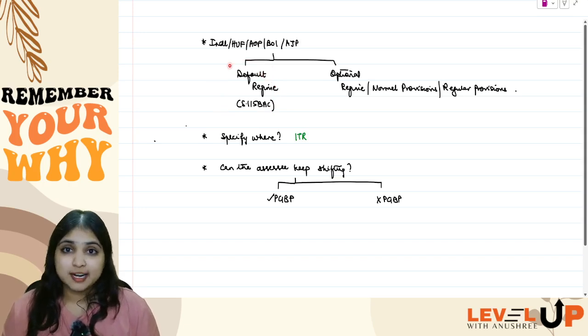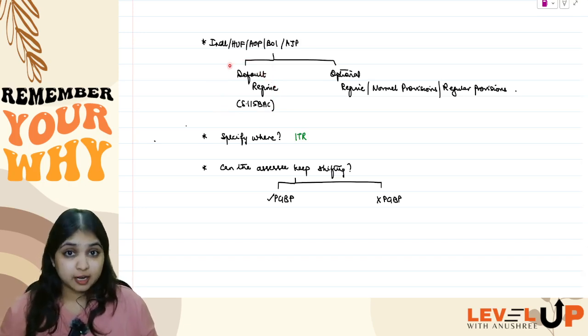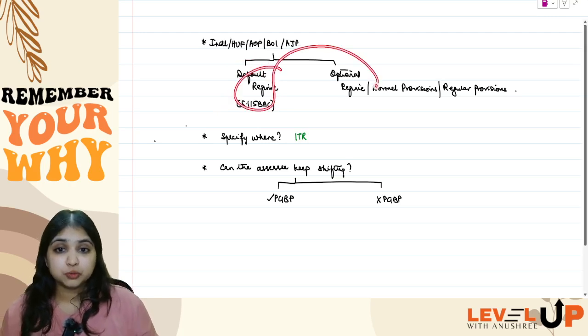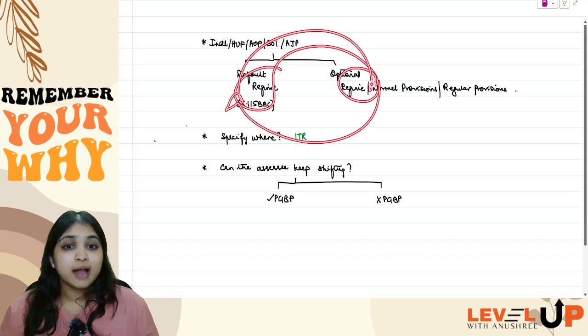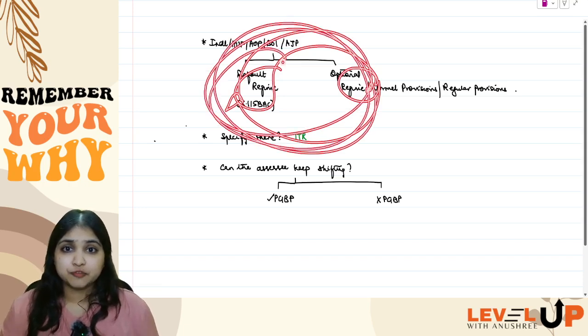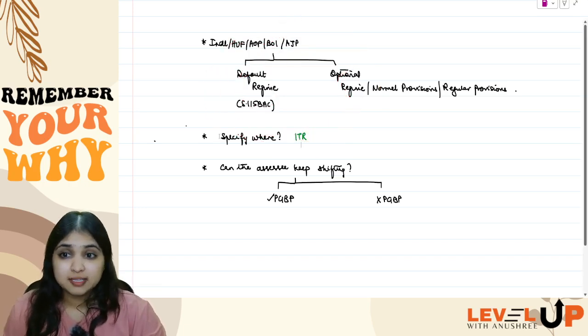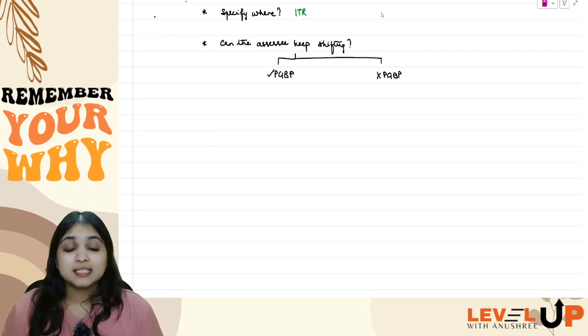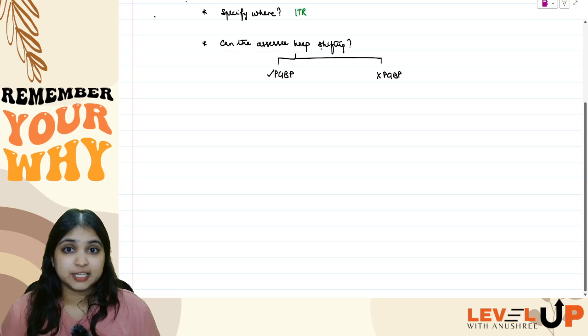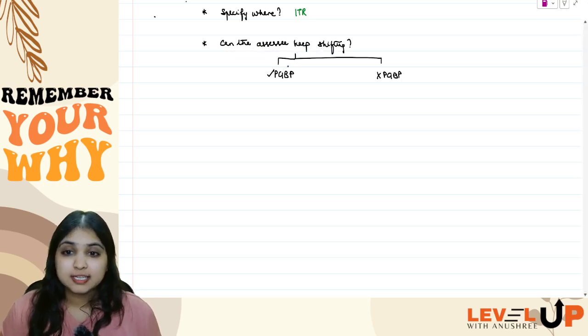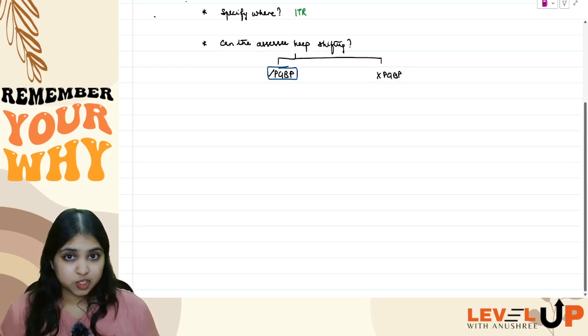But the whole question arises, can the assessee keep shifting? Can he keep shifting from here to here and then come back here and then go back here? Can he keep shifting? That is what our entire discussion now is all about. See, listen, can the assessee keep shifting? This entirely depends upon whether the assessee has PGBP income or does not have any PGBP income.